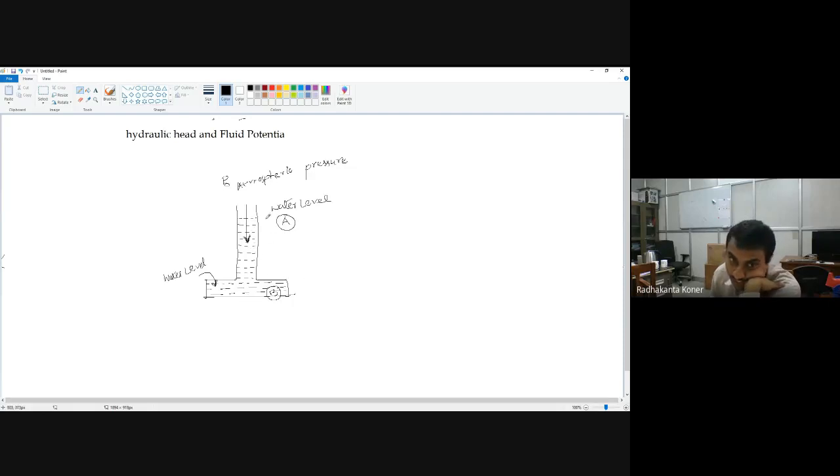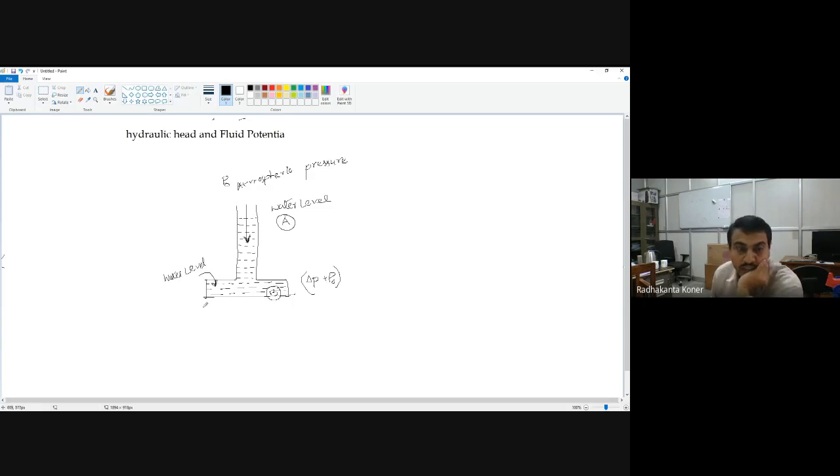So this pressure, if I assume delta P, it will be delta P plus P0, because atmospheric pressure plus this will act here.